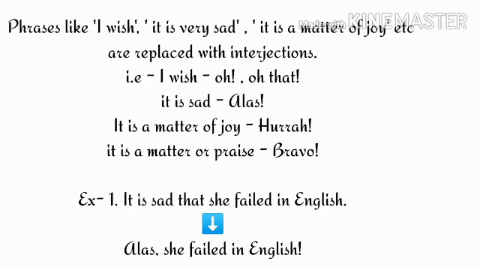Now, if we change an exclamatory sentence into an assertive sentence, what do we have to do? We have to replace the interjection with phrases like I wish, it is sad, it is a matter of joy, it is a matter of praise, etc. For example, hooray, we won the match. So this interjection will be replaced with the phrase.